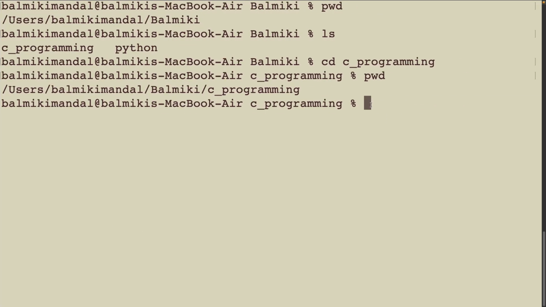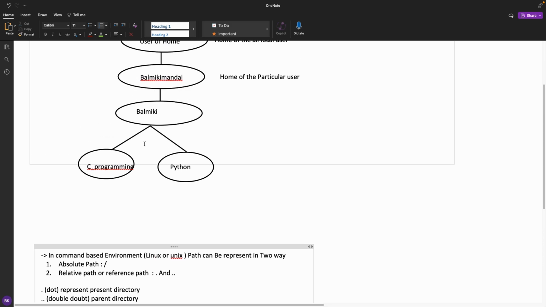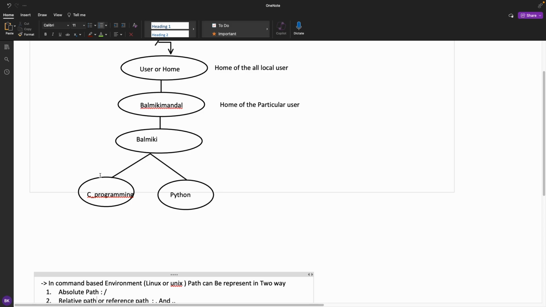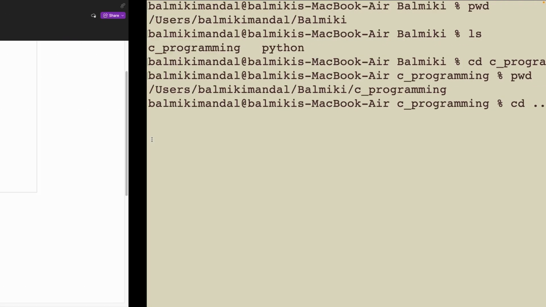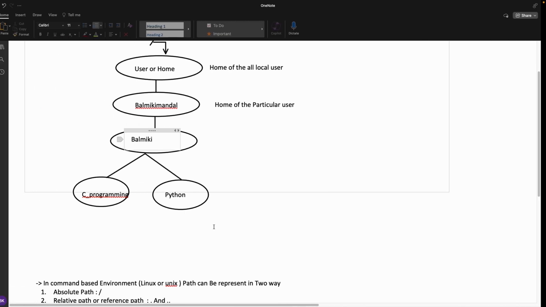Let's see here, cd double dot. When I type the double dot, it means it comes to here only, to Valmiki. When I see, we are here on the C programming. When I type cd double dot, we are here on the Valmiki. Right now we are in which directory? C programming. I am going to Python.